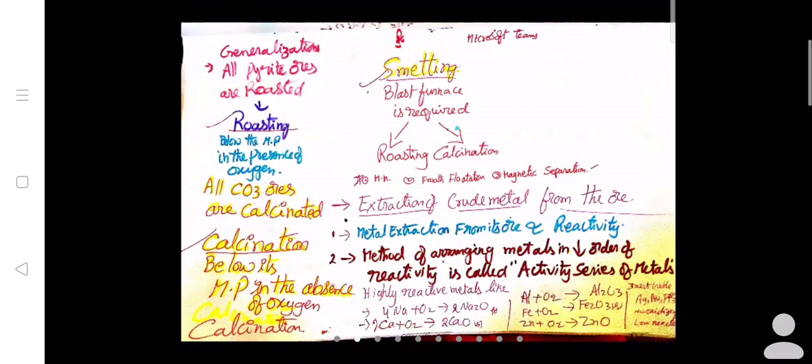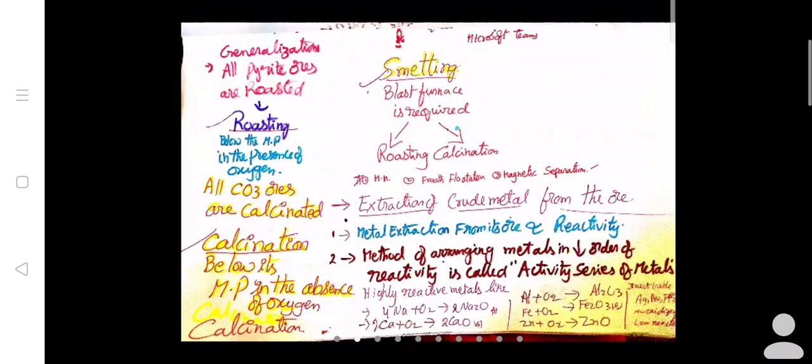Calcination means heating the substance or the ore strongly in the absence of oxygen or in the absence of air. It is called calcination. Calcination is nothing but heating the ore very strongly in the absence of air or oxygen.